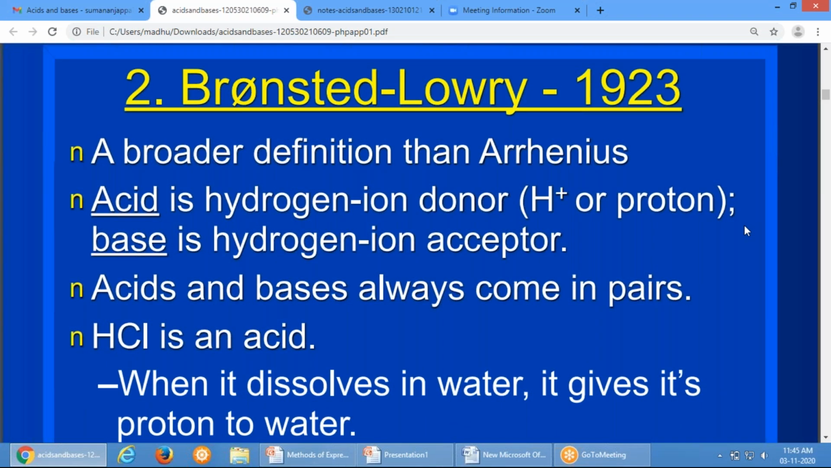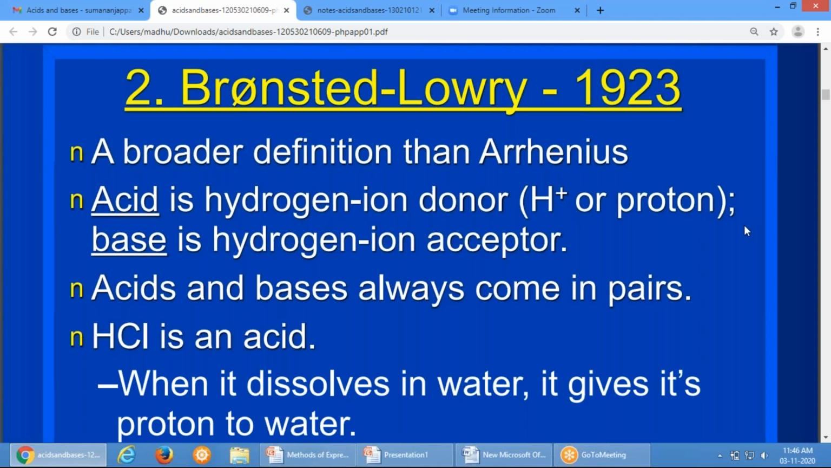Next is Bronsted-Lowry theory. This Bronsted-Lowry theory has a broader definition for acids and bases compared to Arrhenius theory. Here, an acid is a hydrogen ion donor, or H plus ion donor, or proton donor. A base is a hydrogen ion acceptor. So this is called the proton theory, that is, proton acceptor and proton donor. They also stated that acids and bases always come in pairs.